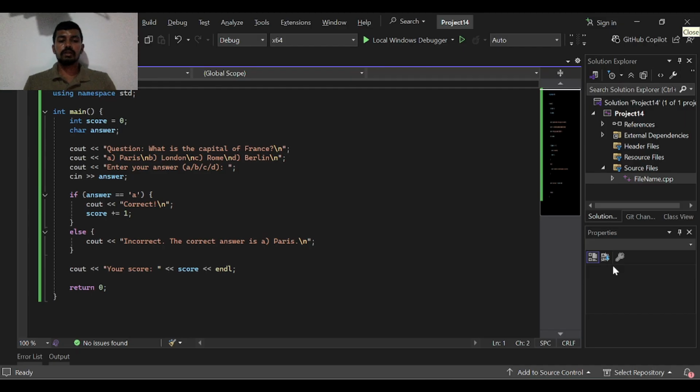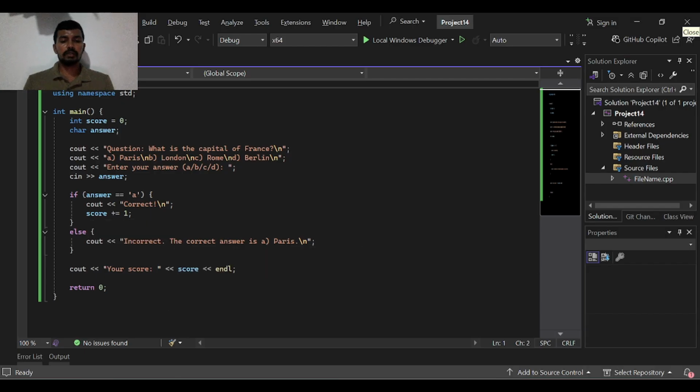This is where the program begins running. Score will store how many correct answers. Answer will store the user input: A, B, C or D. The question is shown and the user is asked to type an answer.